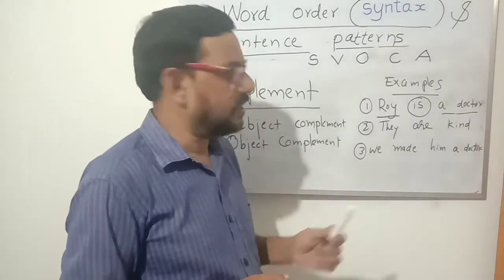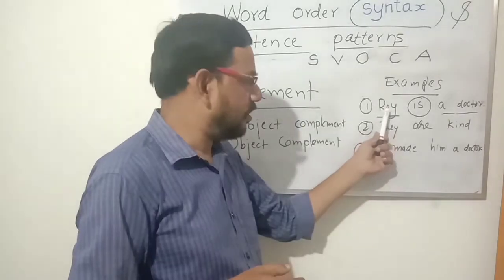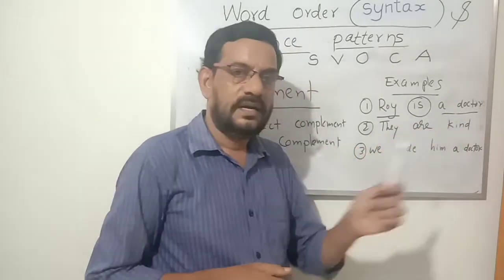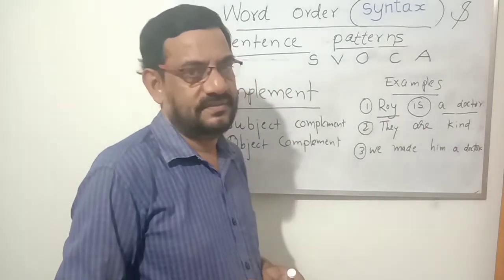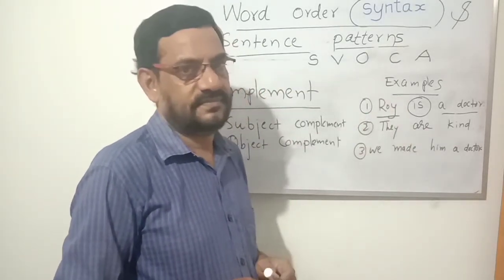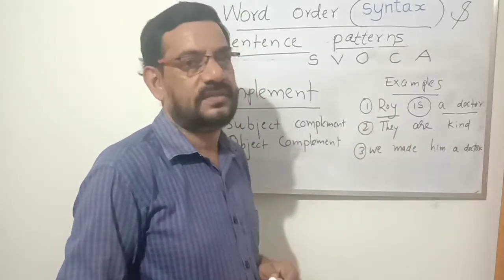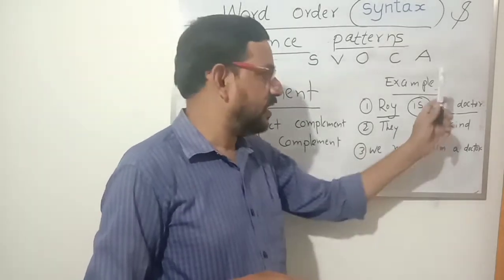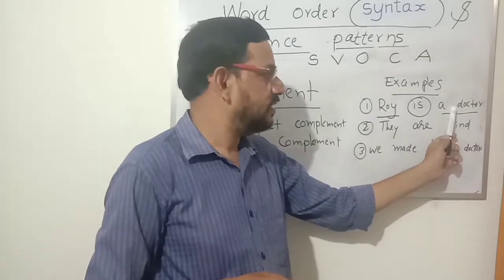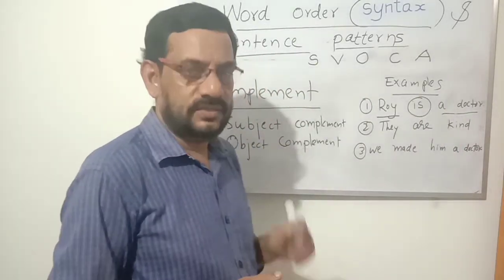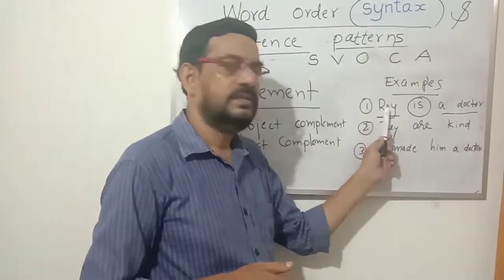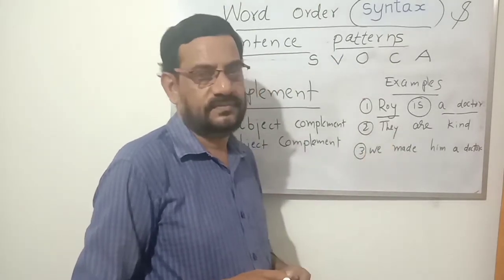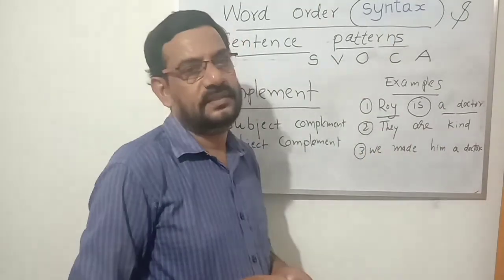And who is a doctor? Roy. Here Roy and a doctor are the same person. There is no other doctor here. Roy is a doctor. So a doctor is Roy. So the phrase a doctor is used to complement the subject Roy. That is subject complement.